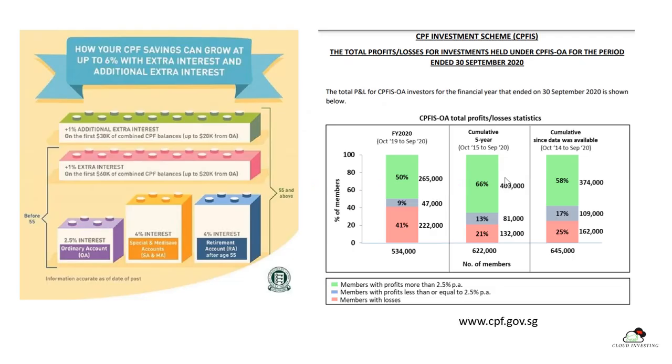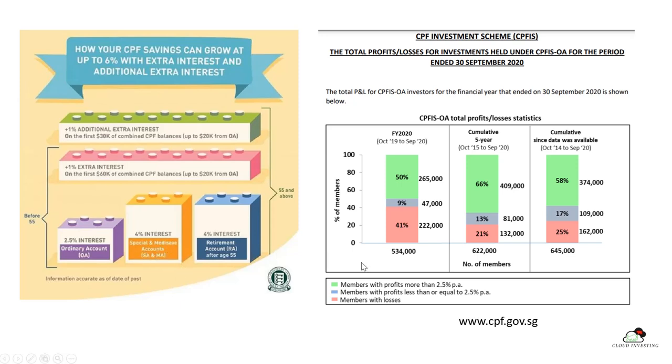So this is basic information from the CPF website. Currently there are three CPF accounts: the OA, the special account, and the retirement account. The OA interest per annum is about 2.5%. The special account is about 4%. So your investment target should be a minimum of 4% return and above, because if the return is lower than 4%, then you better put your money in the special account and just take the 4% interest a year with no risk at all. So 4% is a minimum requirement that you must achieve.